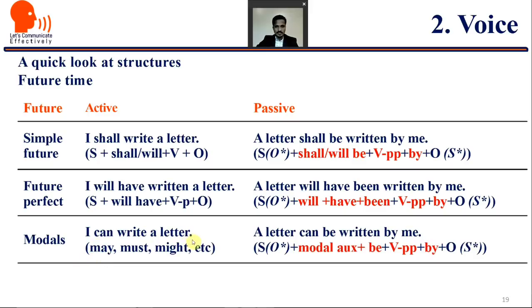I can write a letter, a letter can be written by me. Simply we have to add be after the modal auxiliary. Rest as it is, like the previous forms. So here: subject, a letter, modal auxiliary can, be written by me.